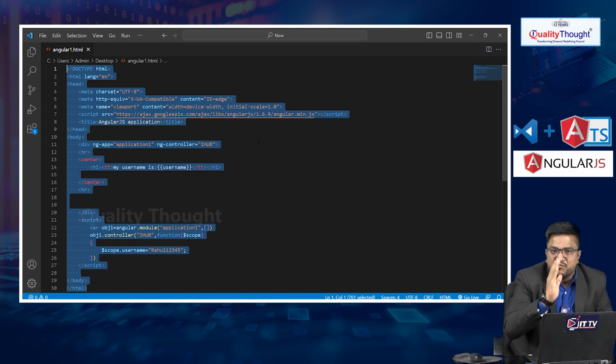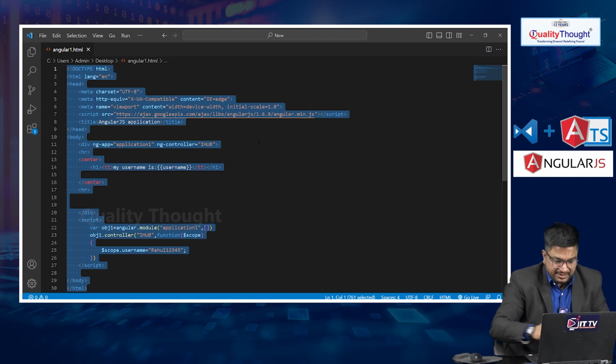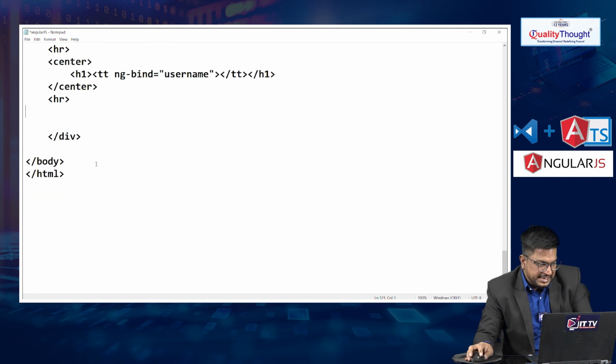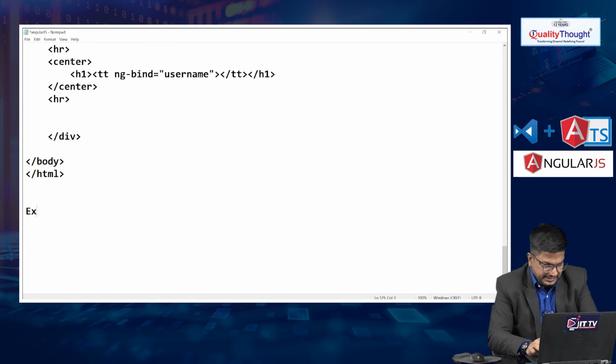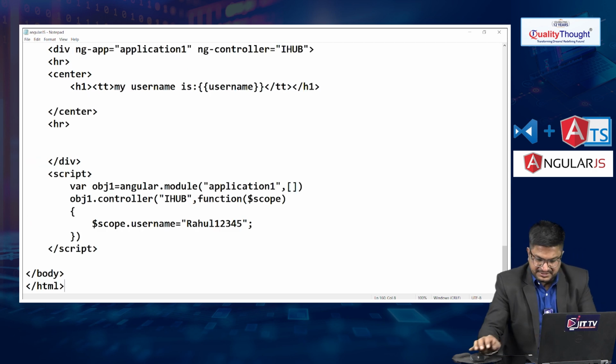This is called one-way. In the next approach, I define my variable name inside the JavaScript and again perform one-way data binding. Let me copy this one here. Example 3.